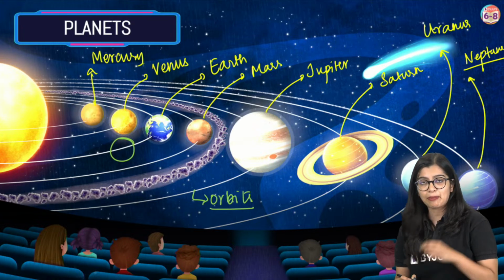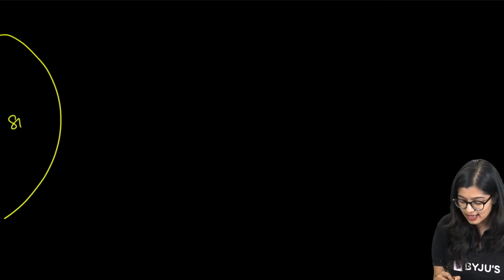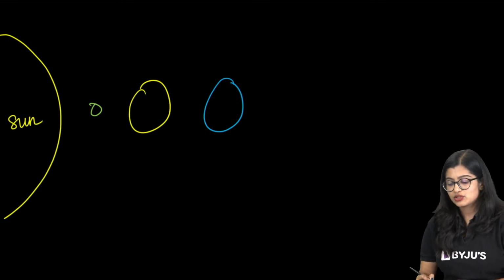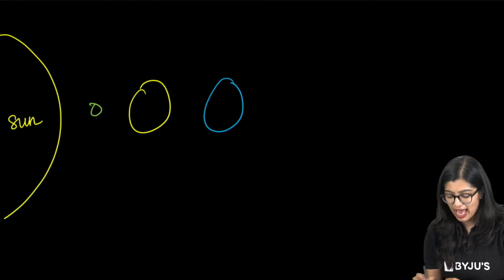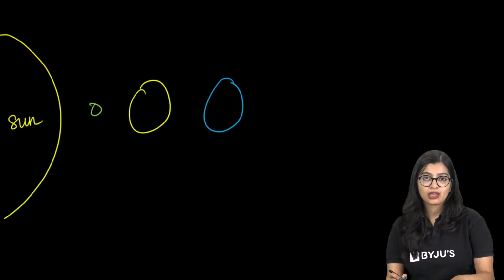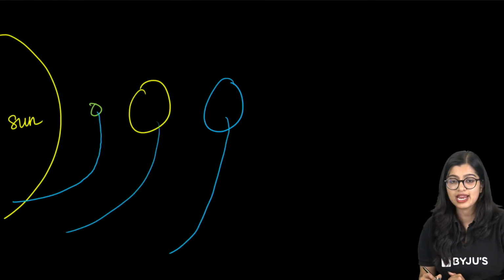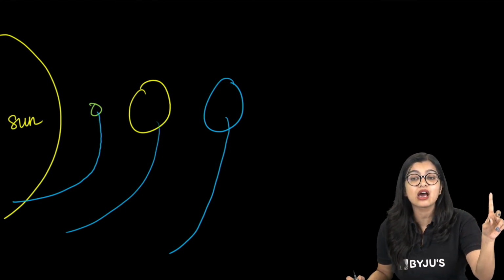So it's not like the planet. Now imagine if this is my solar system. It is not like the sun is here and my Mercury, or let's say my Venus, the Earth. I'm just going to draw 3. It's not like they'll be standing at one point, right? Does it mean that the planets are always at one point? No, but rather they're constantly wandering, moving around the sun. They are constantly revolving around the sun.